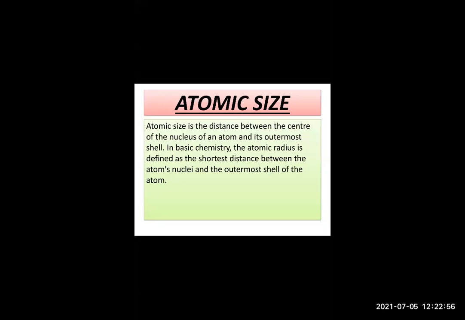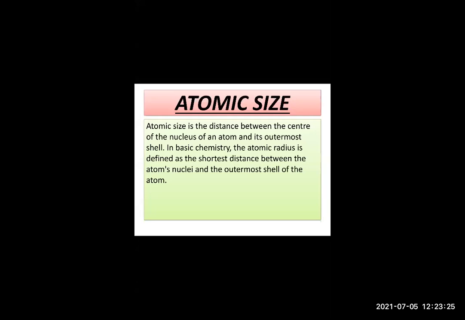So now when we take the atomic size, what we can say about this is that the size of the atom is indicated by its radius. You know what atomic radius is? Atomic radius is nothing but the distance between the nucleus of an atom and its outermost shell. Atomic radius has one unit, that is picometer.